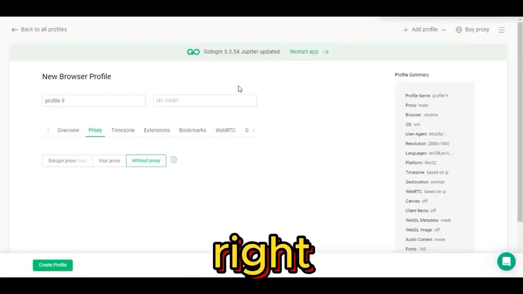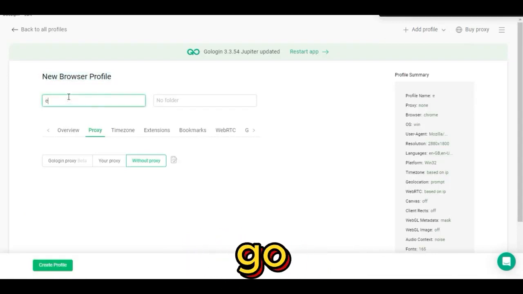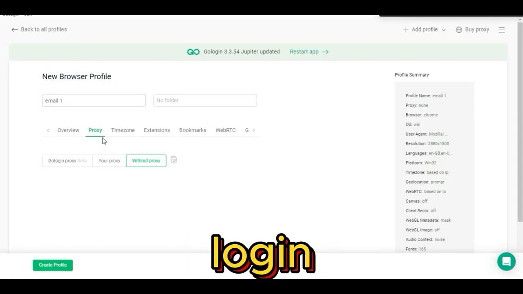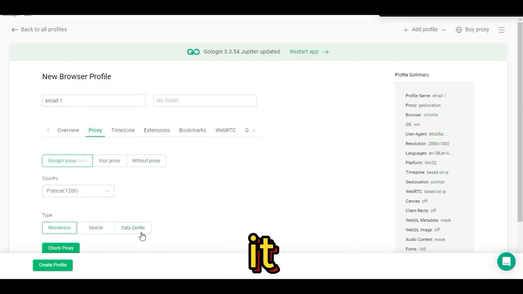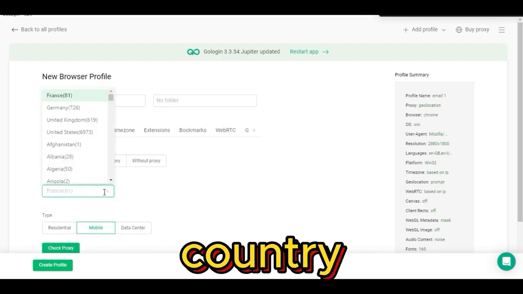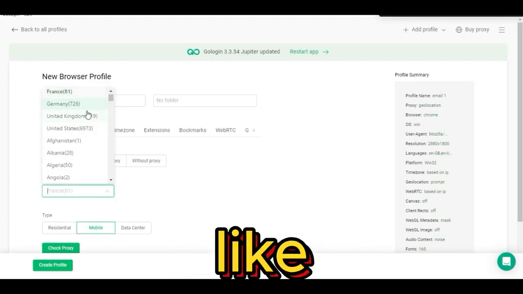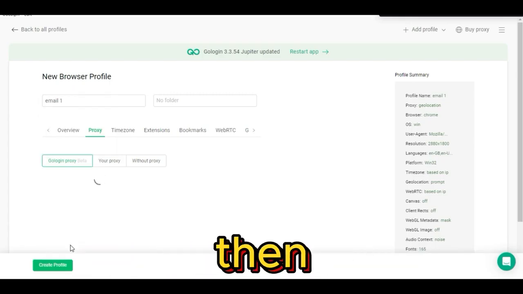Now go to the top right, click on Add Profile. First, give a profile name like Email 1, then go to Proxy. Then click on GoLogin Proxy, then choose Mobile or Residential Proxy if you pay for it. But if you use the free 0.5 GB data proxy, click on Data Center. Here you will find lots of countries, so you will choose any top country you like. I will start with United Kingdom. Test the proxy to see if it is really working, then click on Overview.